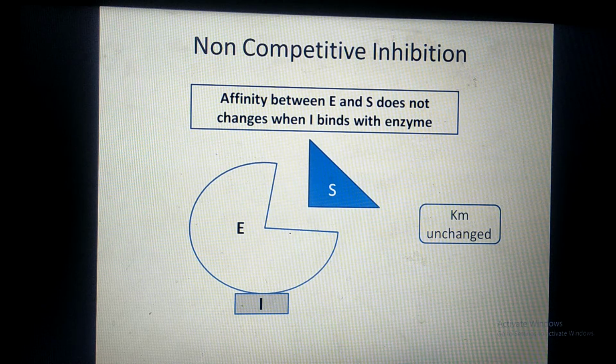When affinity does not change, Km remains unchanged. What does Km indicate? Km indicates the affinity between enzyme and substrate. So non-competitive inhibitors do not change the Km.